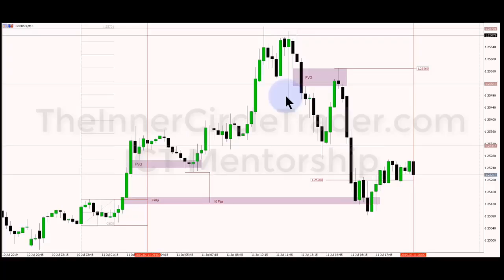Okay, so we had a fair value gap here. Price trades up into it. I sold short as it was rallying up into the fair value gap. My fill was 125.51 and 8 pipettes. And the price comes all the way back up to 125.56 and 9 pipettes. So I had about, what was that, 5 pips drawdown. Not bad.